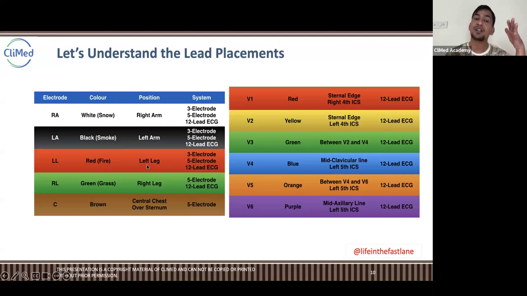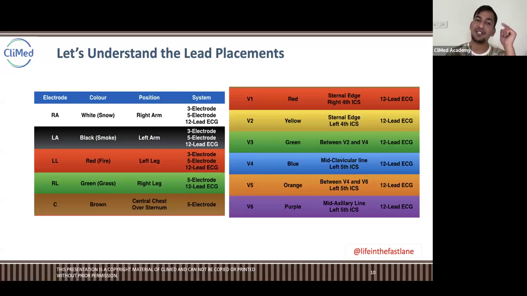Left leg, because there will be more prominent potential than the right leg, because the heart is on the left side, so it captures most of the impulses on the left side. So in the 3 lead ECG, only right arm, left arm, and left leg.